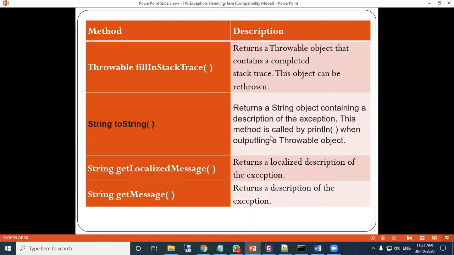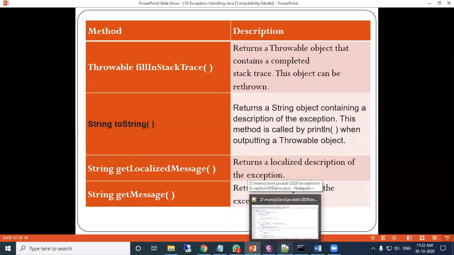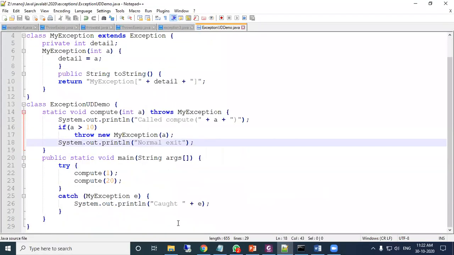This method is called by println when outputting the Throwable object. So these are the different methods of Throwable. Okay. So another, getMessage, which we have seen in the previous class. So there also it receives the message whatever is sent. Now let us see getMessage, we will print it in this program.